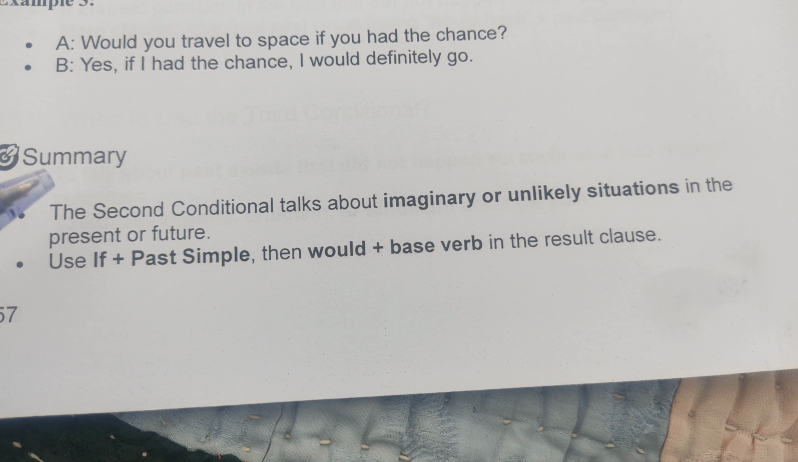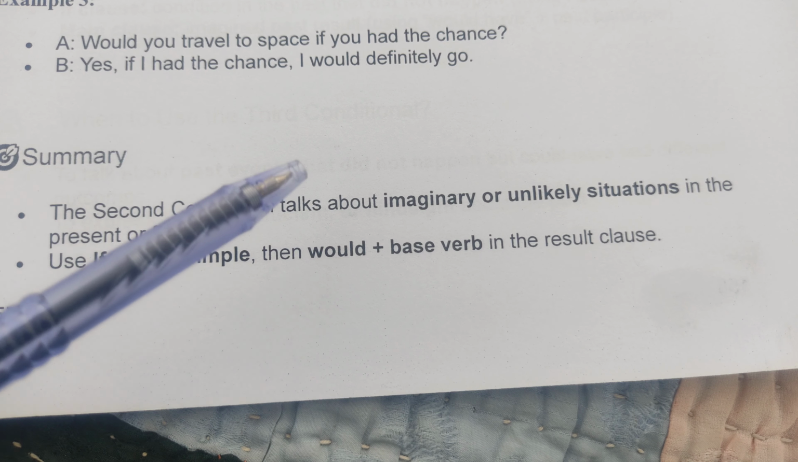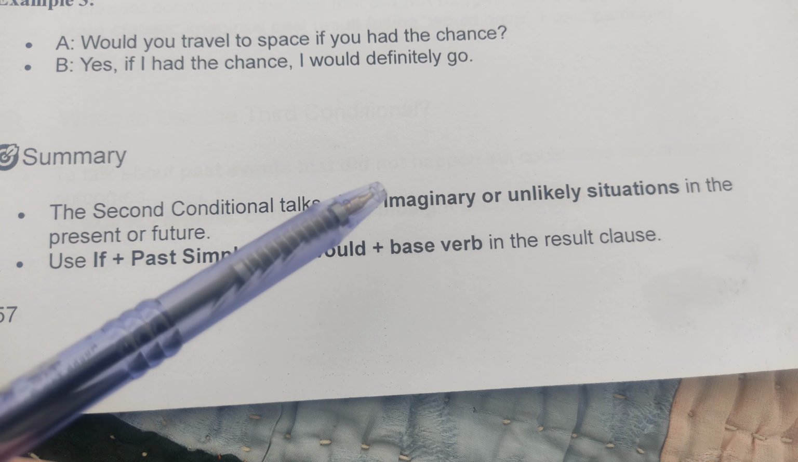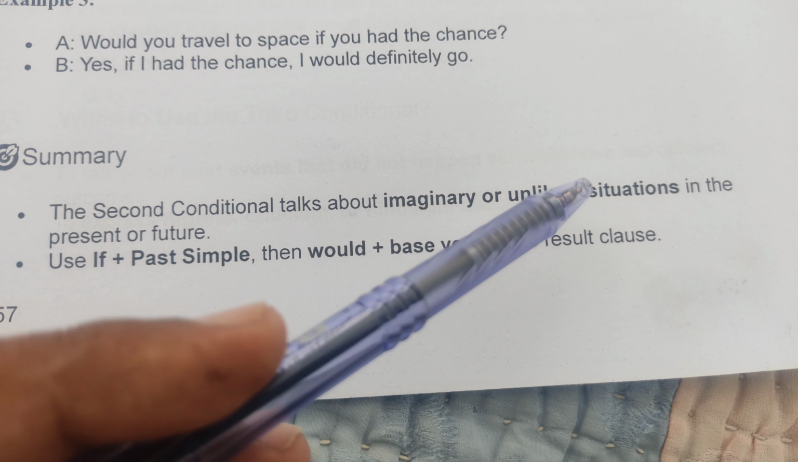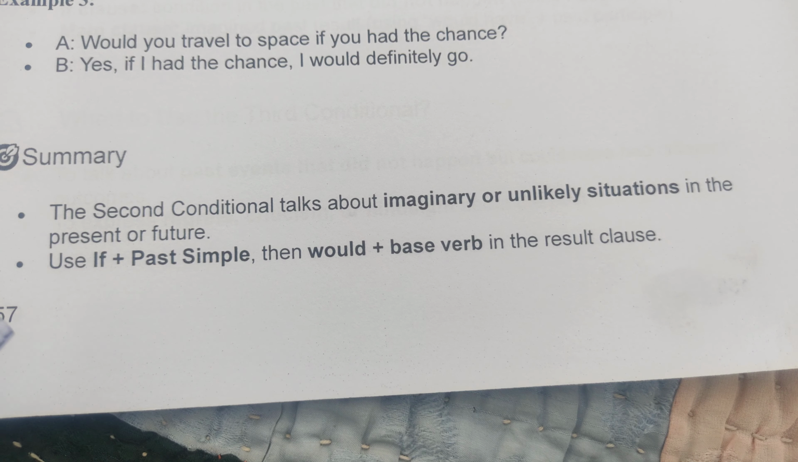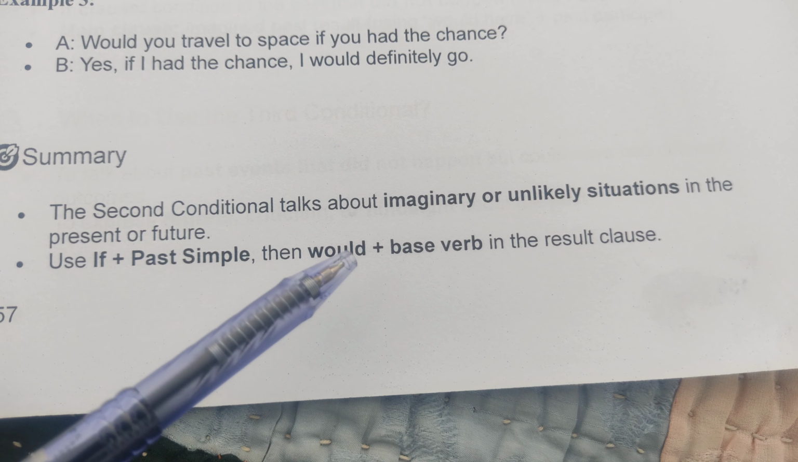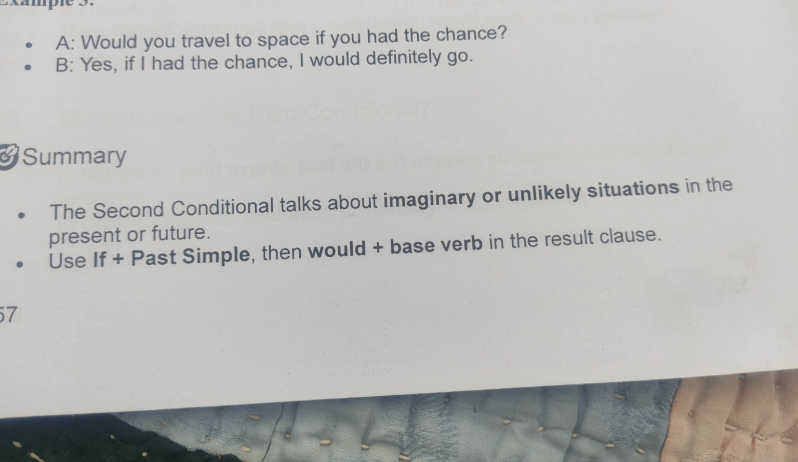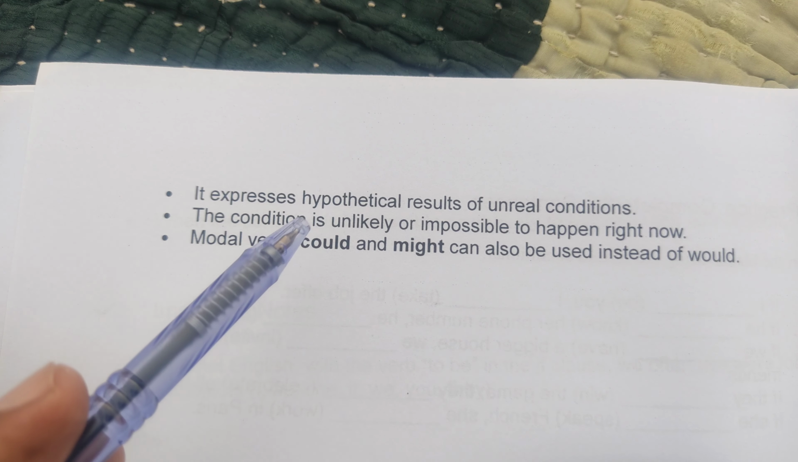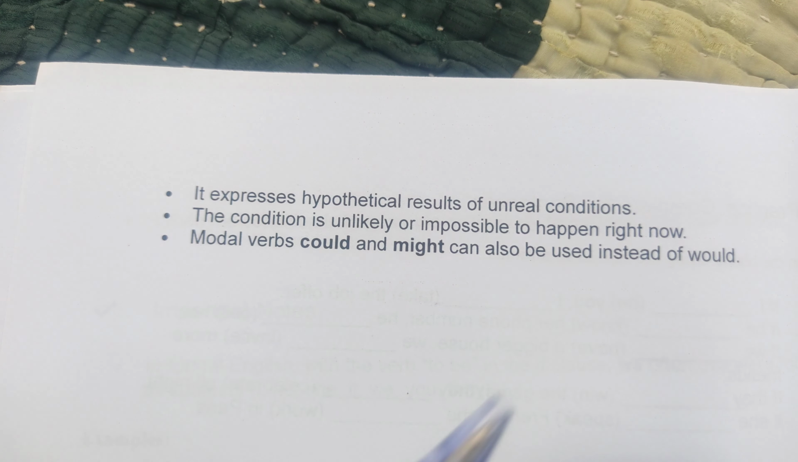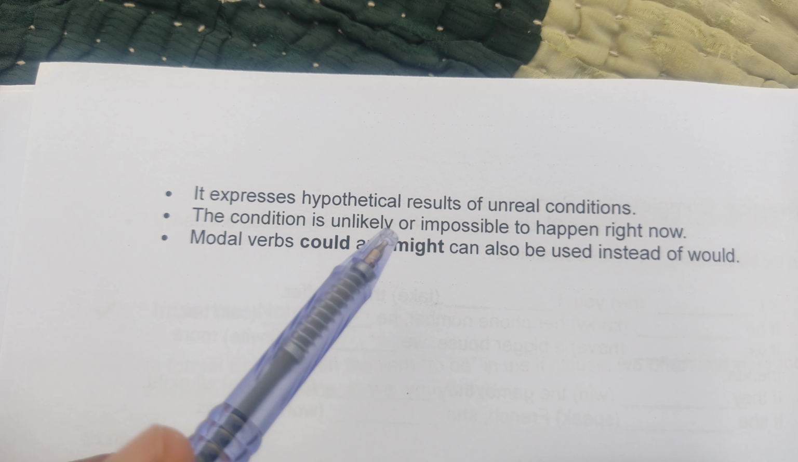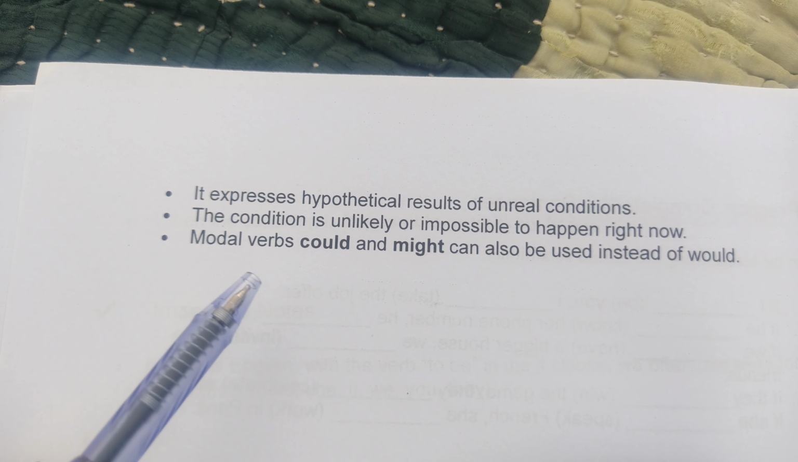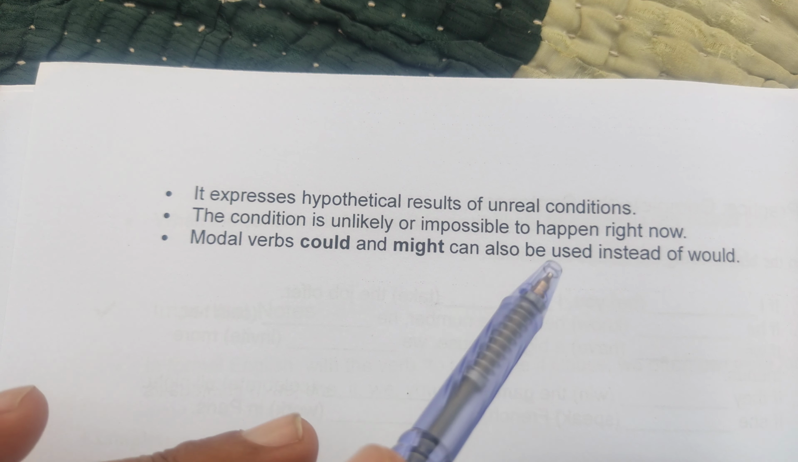In the end, we have a summary for the second conditional. The second conditional talks about imaginary or unlikely situations in the present or future. Use if plus past simple, then would plus base verb in the result clause. It expresses hypothetical results of unreal conditions. The condition is unlikely or impossible to happen right now. Modal verbs could or might can also be used instead of would.